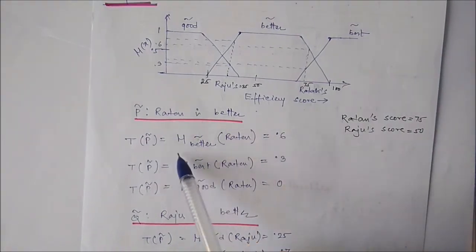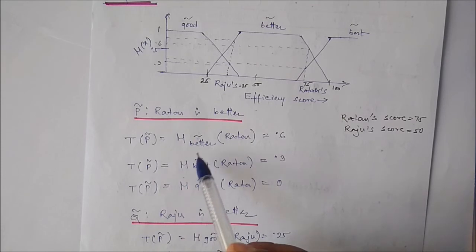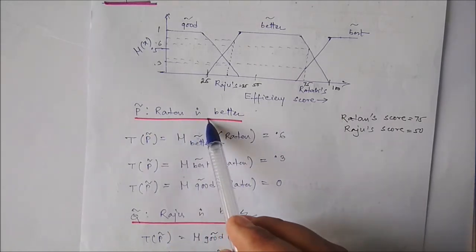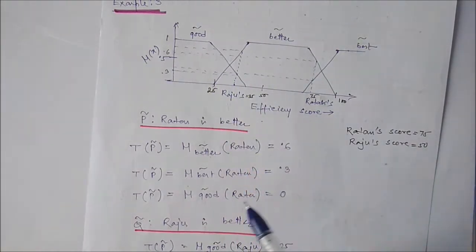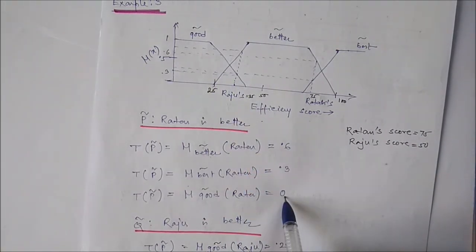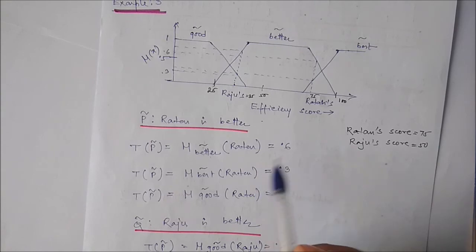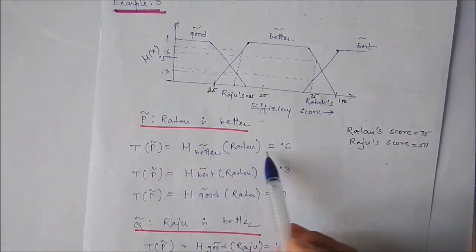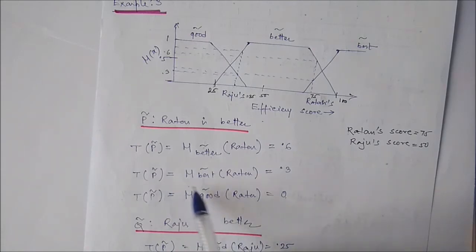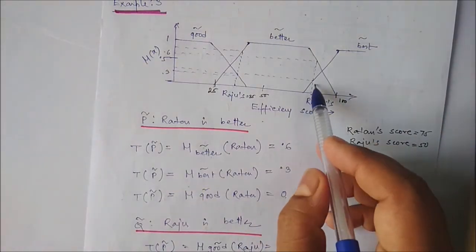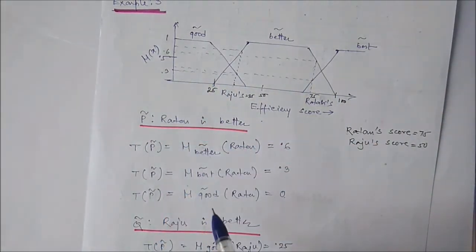The fuzzy proposition is Ratan is better. If the fuzzy set is good, the associated fuzzy value is 0. If the fuzzy set is better, the associated value is 0.6. And if the fuzzy set is best, the truth value is 0.3.